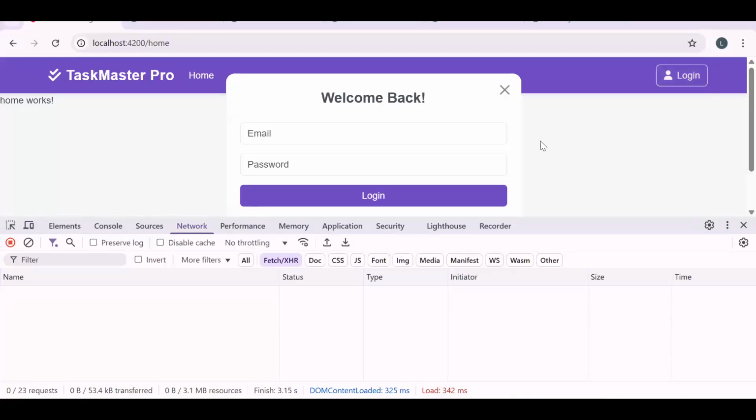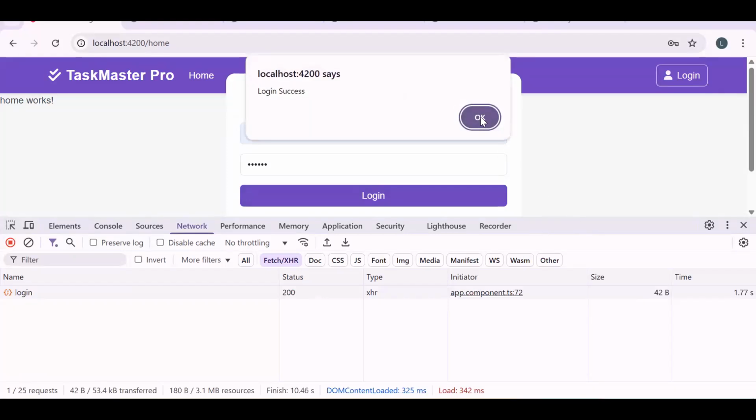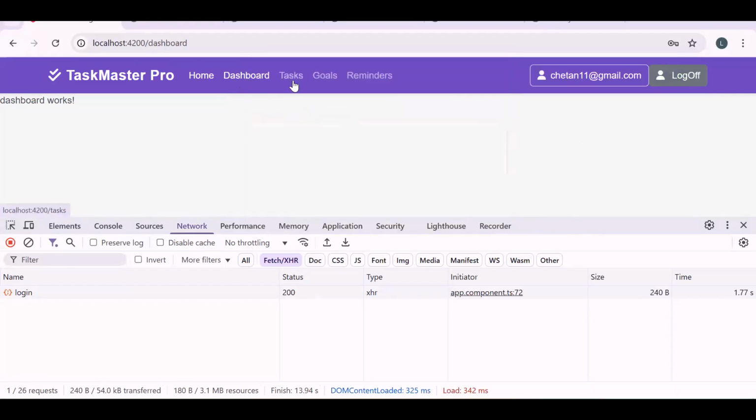So now if I click on login, let's go with this 112233. Fine. Now, if I click on dashboard, you can see the dashboard is loading tasks. So we are able to navigate also. So this is how many things we have to do whenever we implement login. Again, one more thing is the menu auth, we have to implement that. I'm not going to cover it because I'm focused on functionality. Auth you already know, because you are watching a project video, which means you have already completed your basic Angular topics, right?